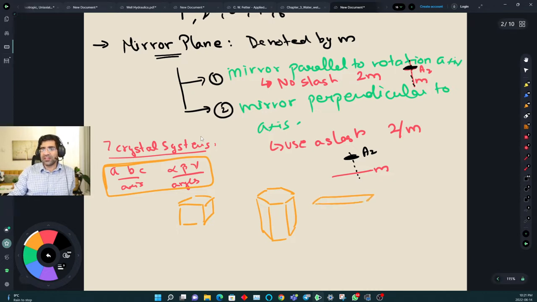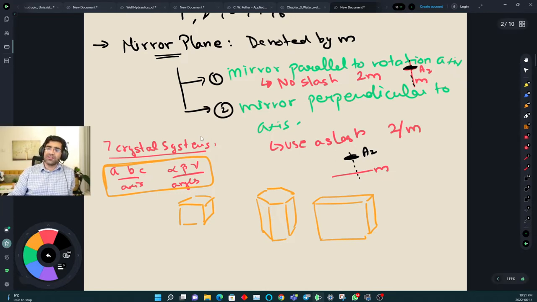Orthorhombic will be like this. So try to draw some of these figures, just to get familiar with all these crystal systems. I think that is the basic thing that you should know. Other than that, it's not really required.